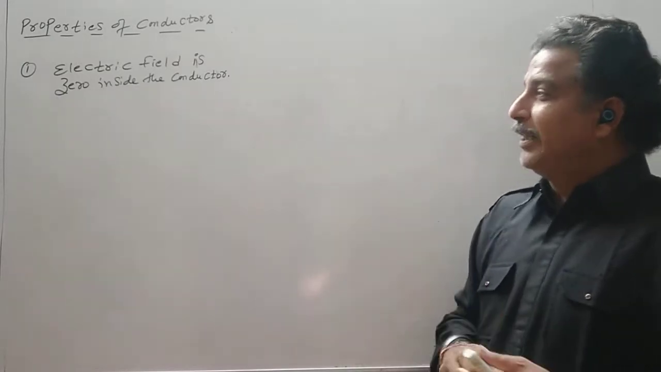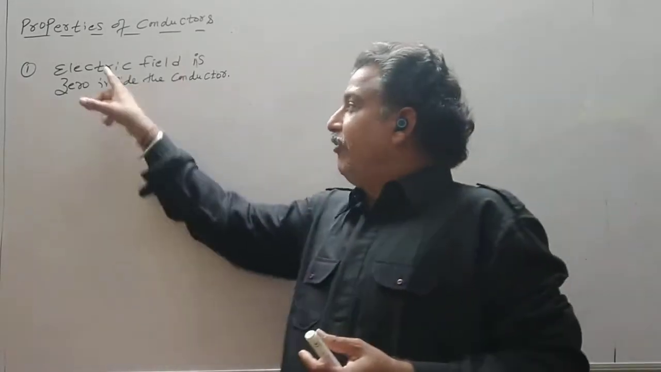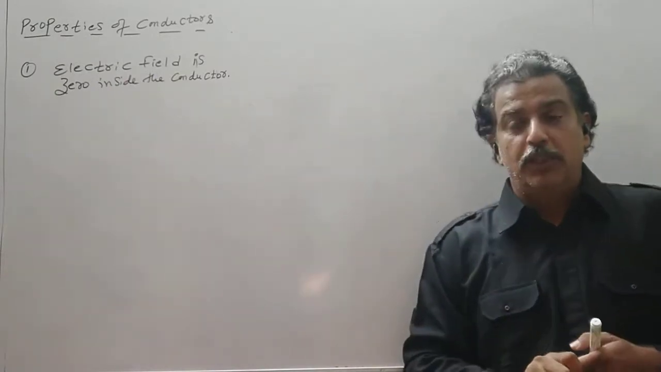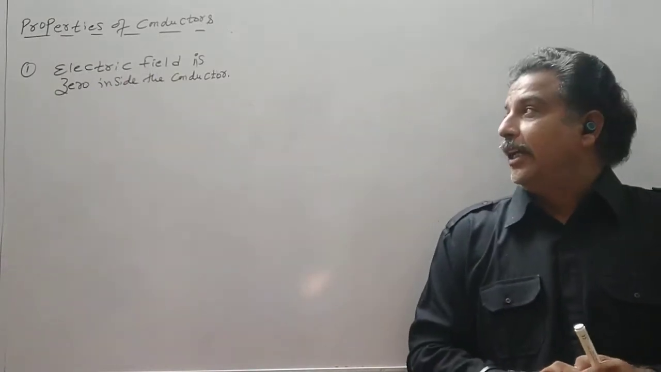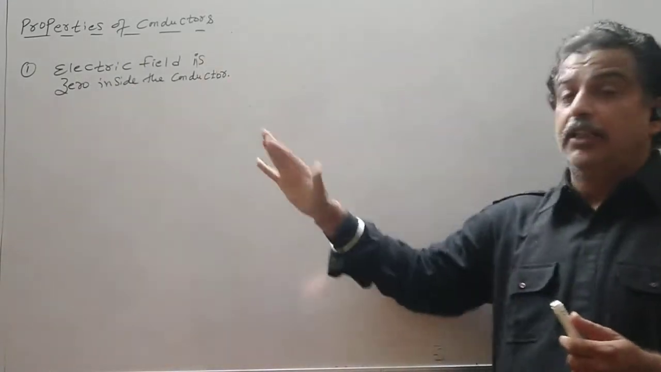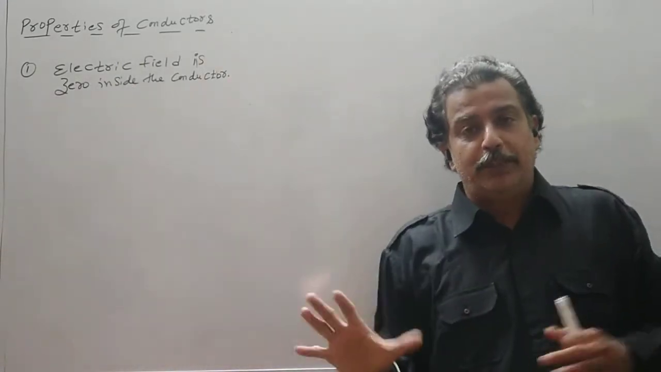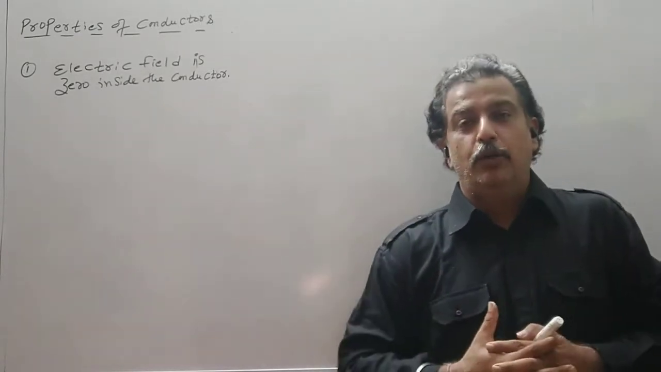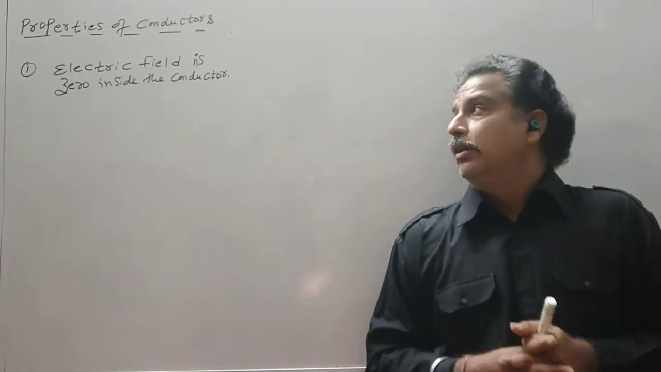Now the first property is that the electric field is 0 inside the conductor. This property we will prove just now. You have to remember only the properties. We have a reason for each and every property, and you can prove it with the help of the knowledge we have from chapter 1.